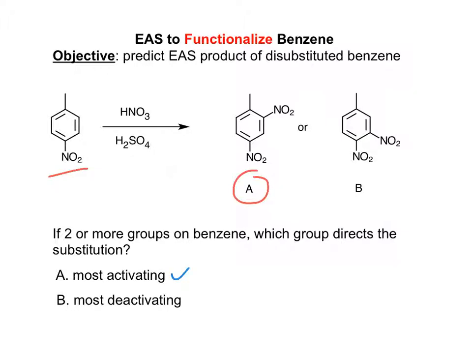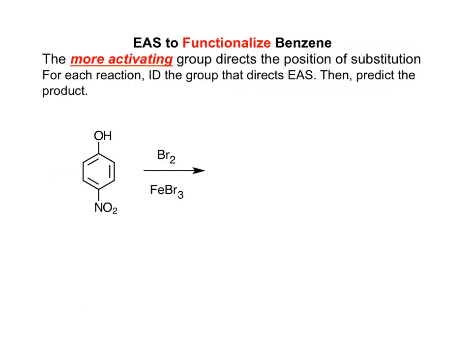Remember that the methyl group is more activating than the nitro group. And the methyl group is an ortho-para director, so that's why we see the nitro group ortho to the methyl group. So the more activating group directs the position of substitution in EAS. So stop the video and predict the product of this reaction.